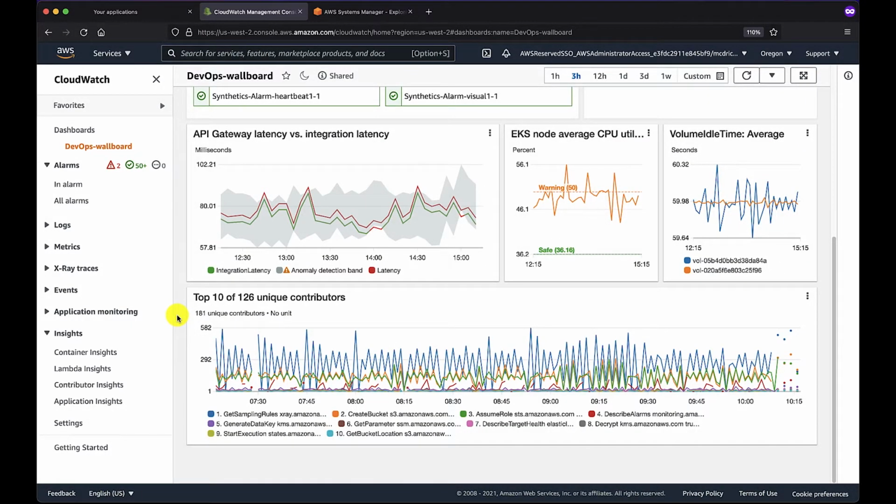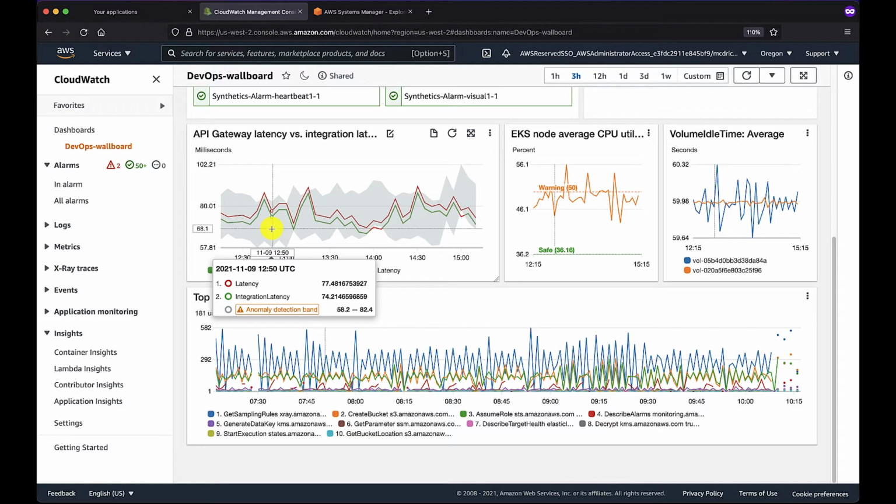This gray band that you see here on the API gateway latency versus integration latency, that's actually an anomaly detection band. And we have the ability to generate this band on your behalf that you can use to create alarms and tell you when behavior in your applications is in an unexpected state or fails to match previously learned behavior over 2 weeks of observed data.